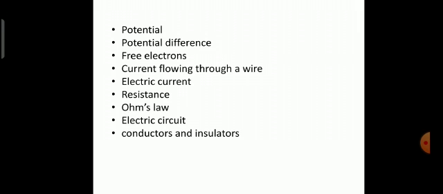Current, SI unit for it is coulomb, that is C, and current is expressed in ampere, that is capital A.